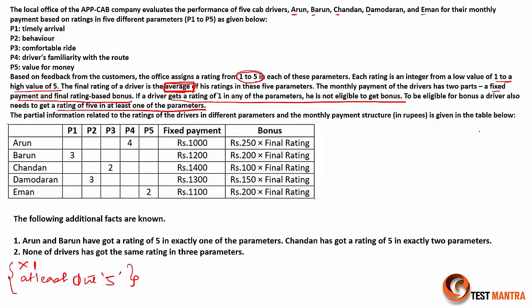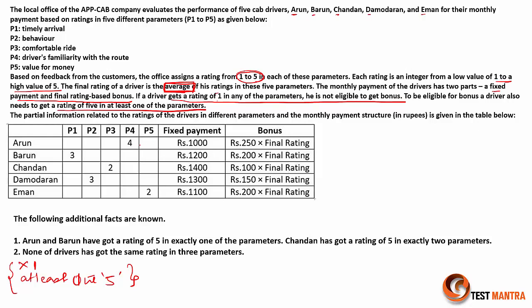So I have a partial table available with some more information given, that here Arun and Barun, so A and B, have got a rating of 5 in exactly one of the parameters. So exactly 1. Which one, we're not sure about that.